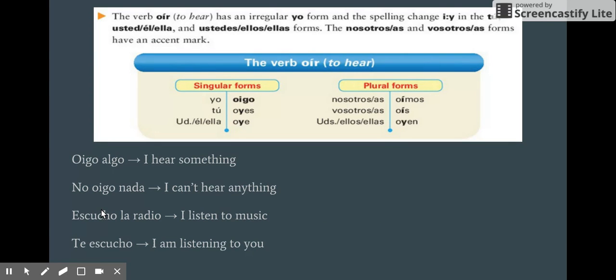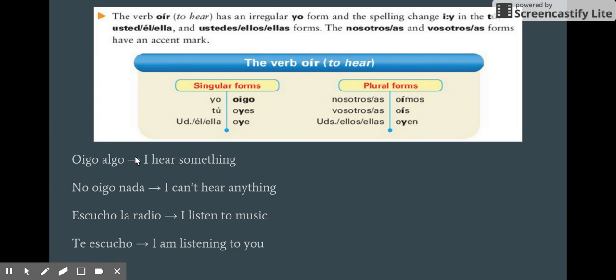Then the other verb here, oír, to hear. You can see here the yo form has a unique go ending, oigo. And you can see bolded the spelling changes here. So oyes, although it has a regular ending, the i changes to a y. And besides oír, to hear, the other verb we know is escuchar, to listen. When you want to say you're listening to the radio or listening to music, you would use the verb escuchar, or I'm listening to you talk, te escucho.